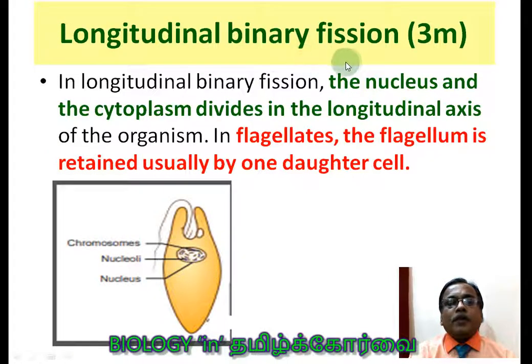And here, longitudinal binary fission, along the longitudinal axis. Example, euglena. This is the euglena, this is the long axis, this is the transverse axis. So it is going to divide in its long axis. In longitudinal binary fission, both the nucleus and cytoplasm divide in the longitudinal axis of the organism. In flagellates, there is a flagellum, a long whip-like structure. The flagellum is usually retained by one daughter cell, students. Point to be noted; this can be asked in the NEET examination. Of the two, the flagellum will not divide into two, but will go with one cell. Then this is the basal granule.